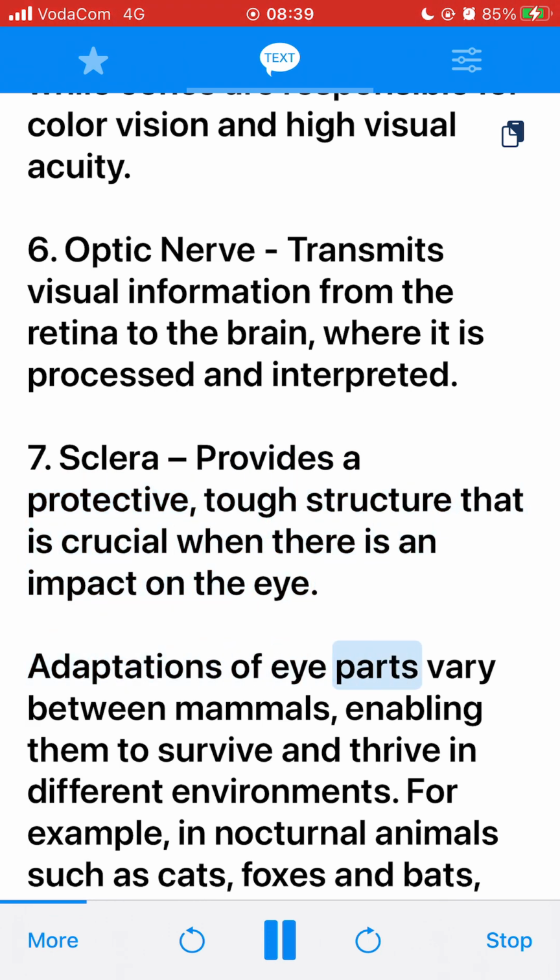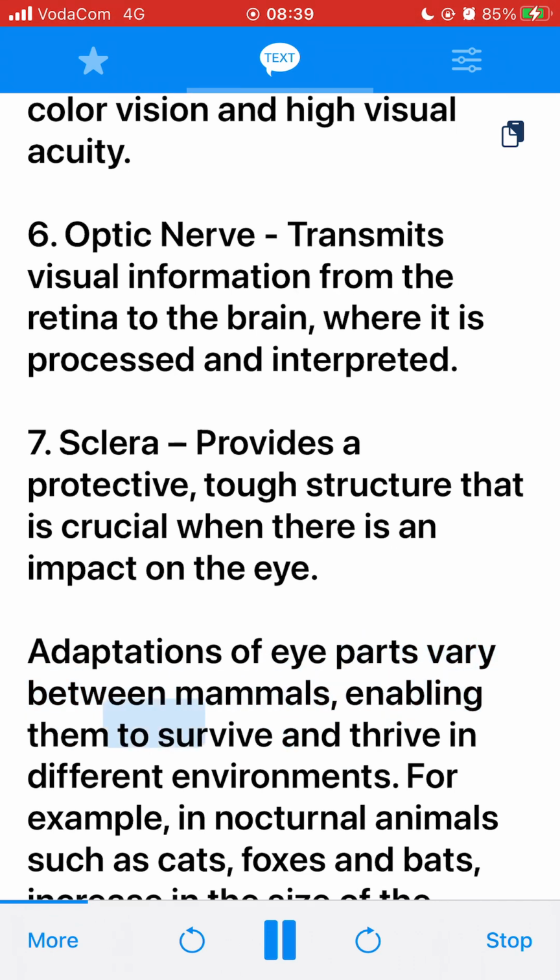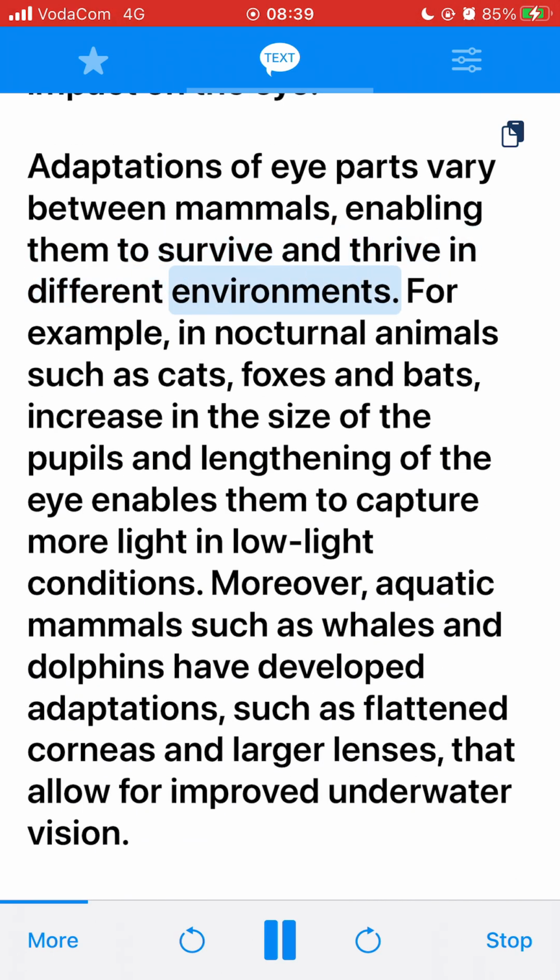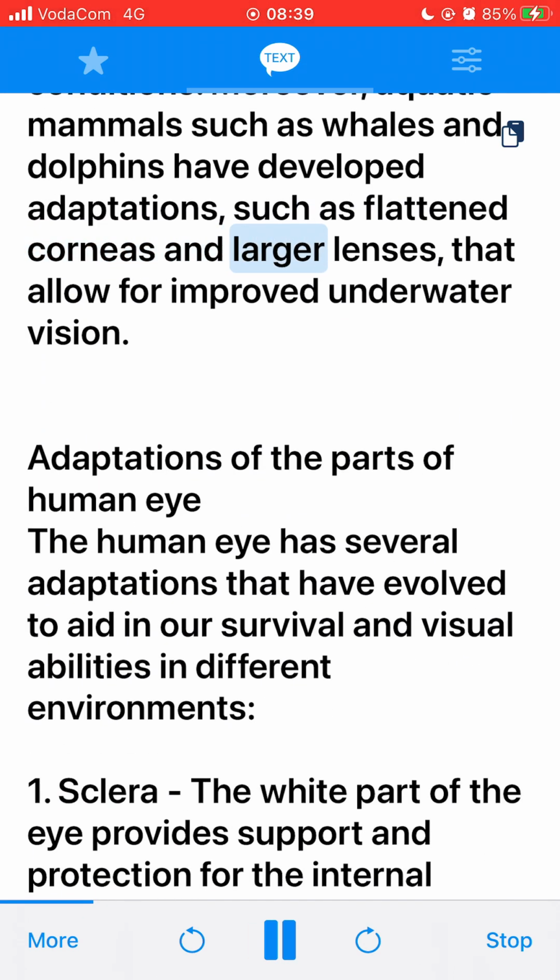Adaptations of eye parts vary between mammals, enabling them to survive and thrive in different environments. For example, in nocturnal animals such as cats, foxes and bats, an increase in the size of the pupils and lengthening of the eye enables them to capture more light in low light conditions. Moreover, aquatic mammals such as whales and dolphins have developed adaptations, such as flattened corneas and larger lenses, that allow for improved underwater vision. Adaptations of the parts of the human eye.